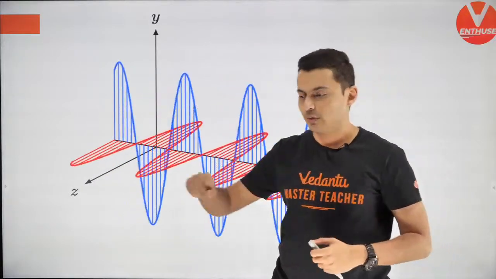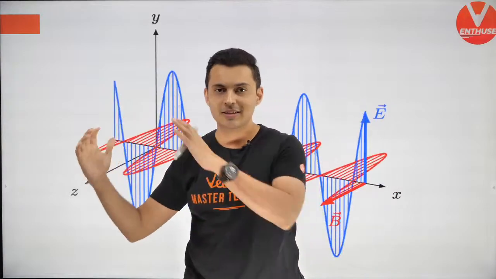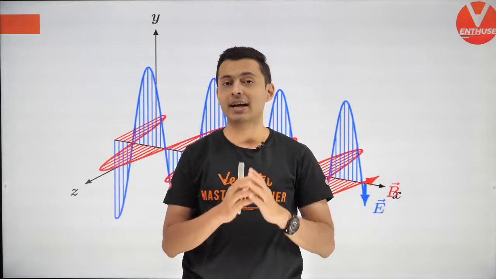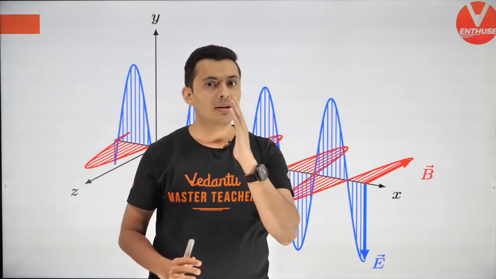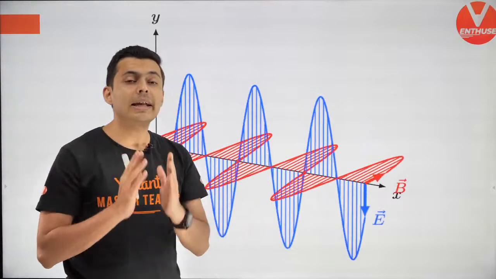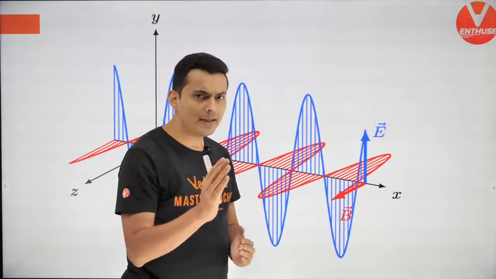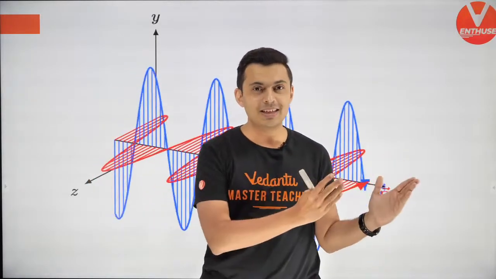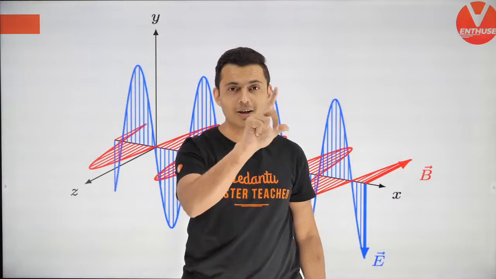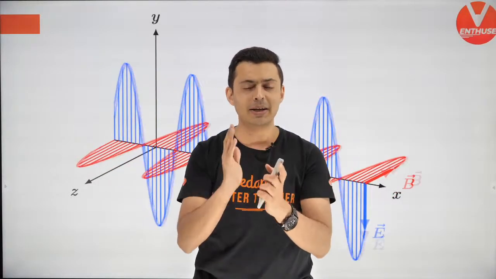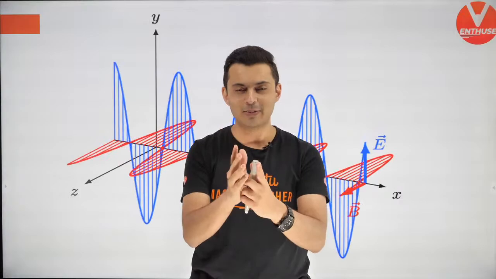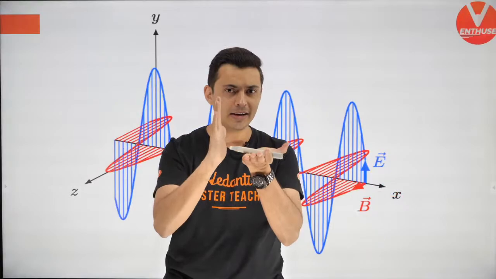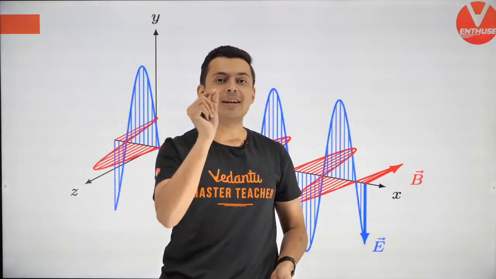We all know if you take a string and you generate a pulse, that pulse beautifully travels on that string. We have seen that in the past lecture. Now, light travels as an electromagnetic wave. That means there is an electric field and a magnetic field simultaneously traveling, mutually perpendicular to each other, with the same speed, same wavelength, and same frequency. So two things are there: electric field and magnetic field perpendicular, and they move simultaneously. That is what light is.